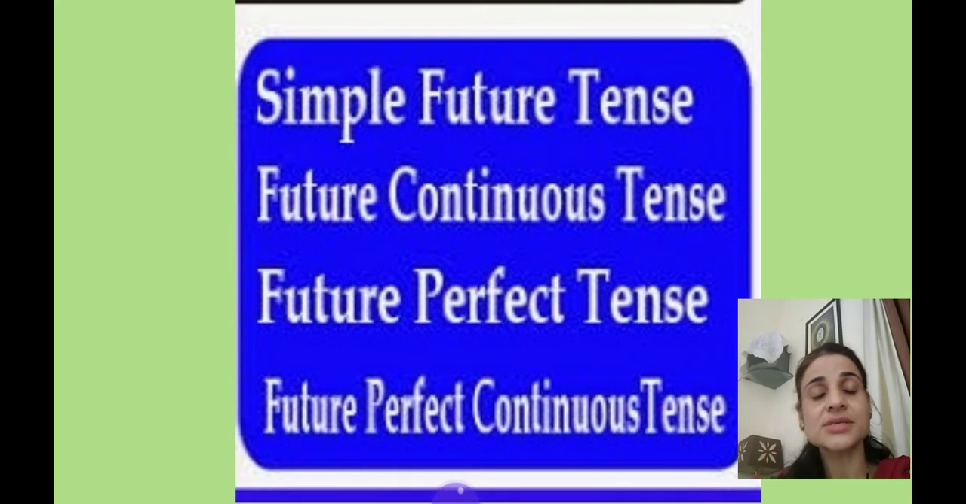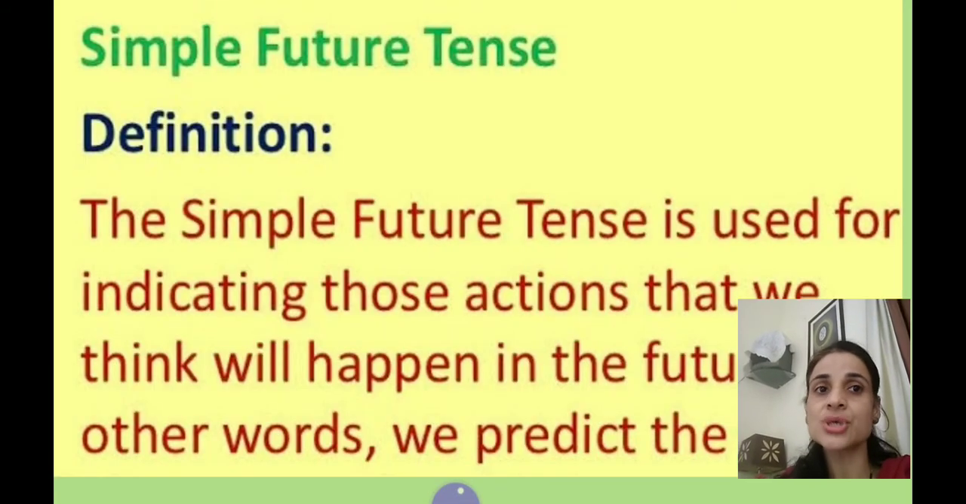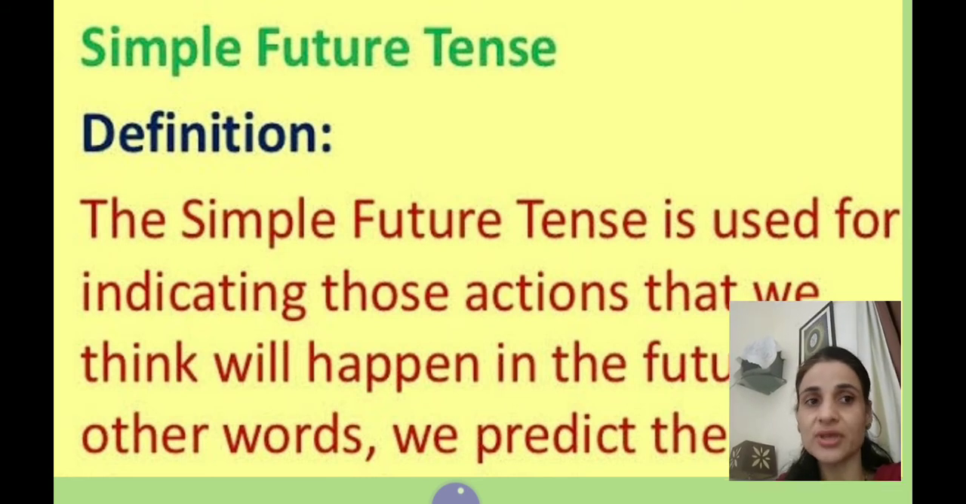Future tense is further divided into four categories: simple future tense, or it is called future indefinite tense, future continuous or future progressive tense, future perfect tense, and future perfect continuous tense. So, let's start with simple future tense or future indefinite tense.